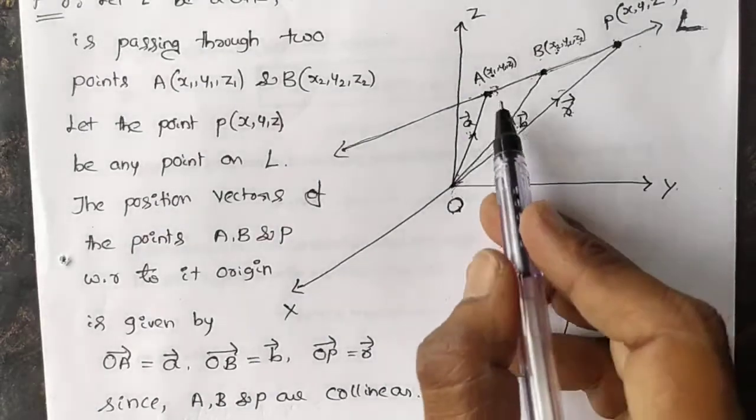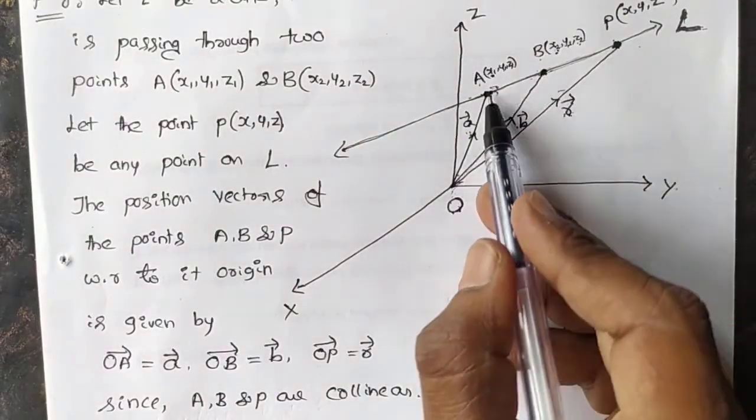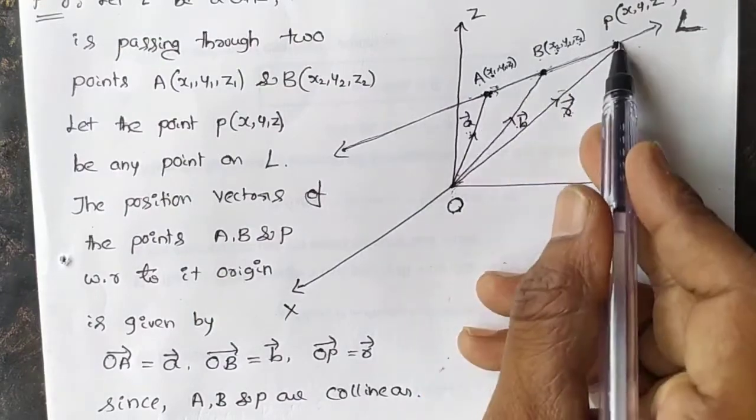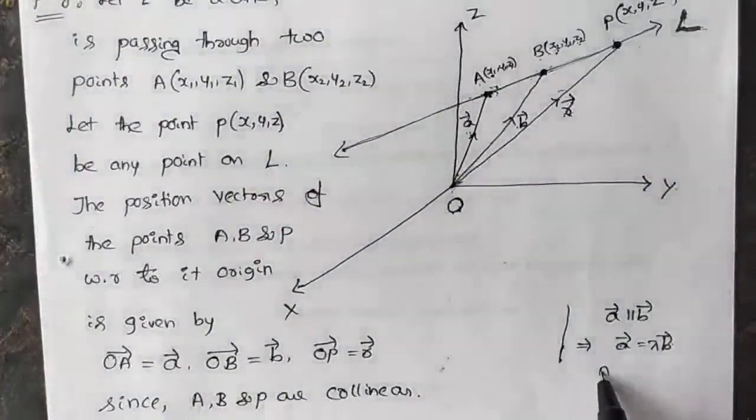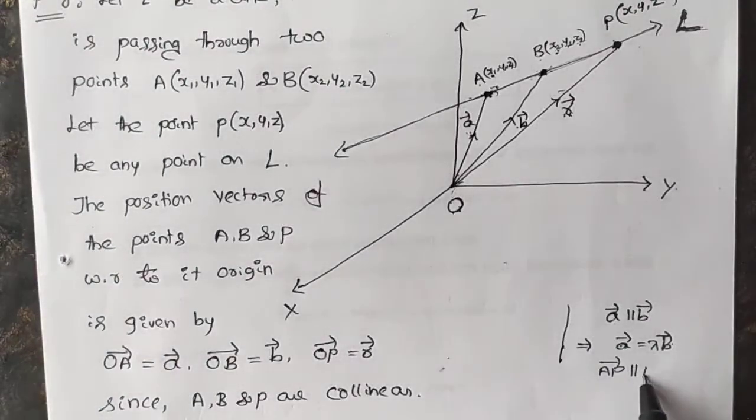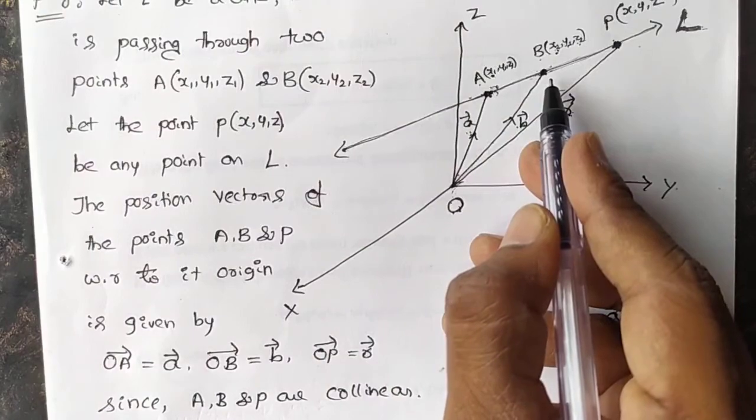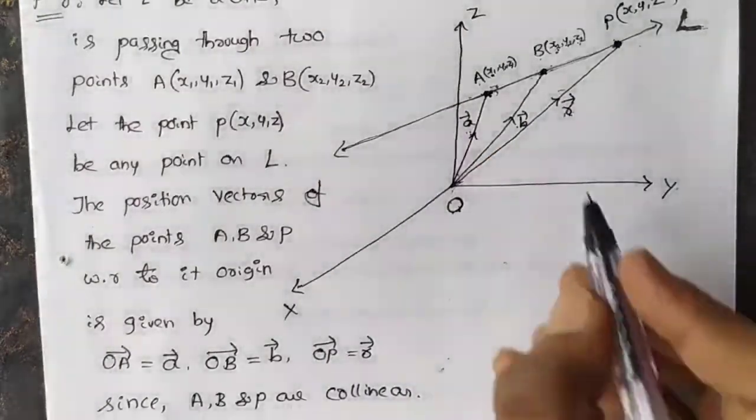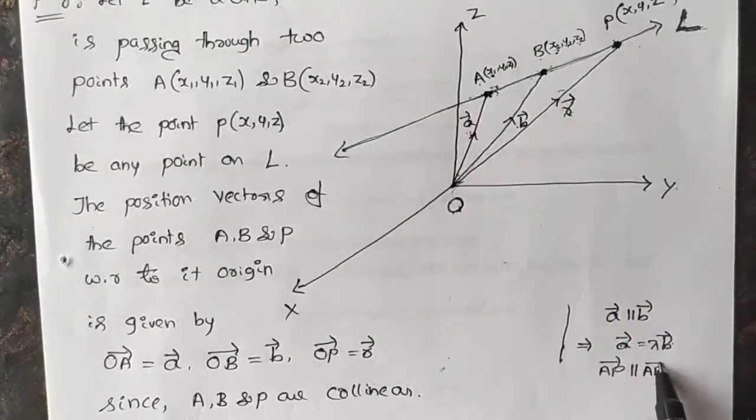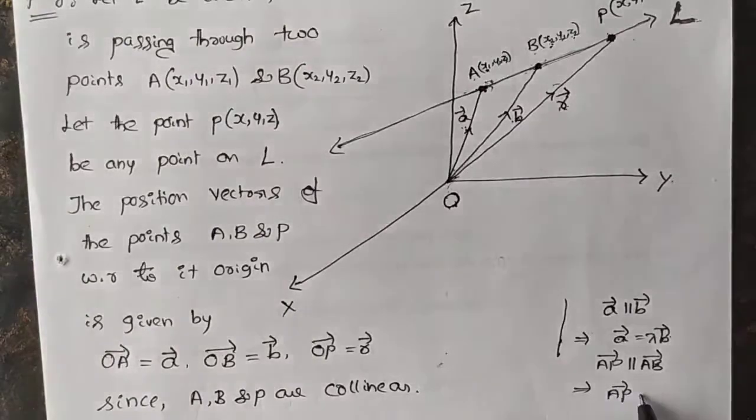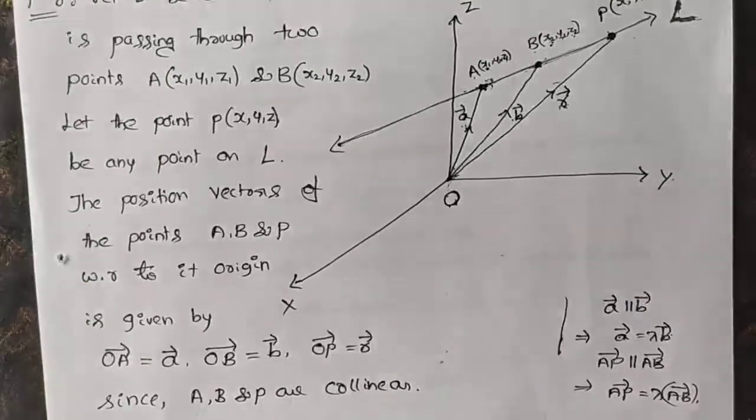Understand? Now here A, B, P are collinear, then AP vector is parallel to AB vector. Then the condition is what? AP vector is parallel to AB vector, then AP vector equals lambda into AB vector, right?